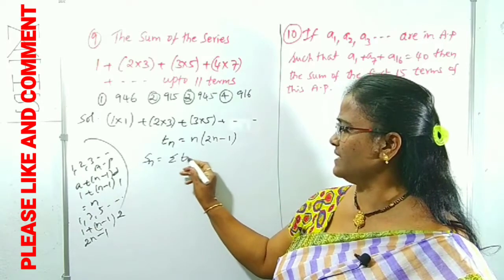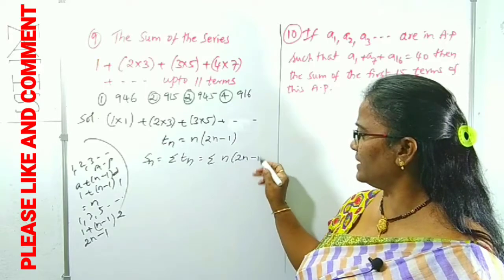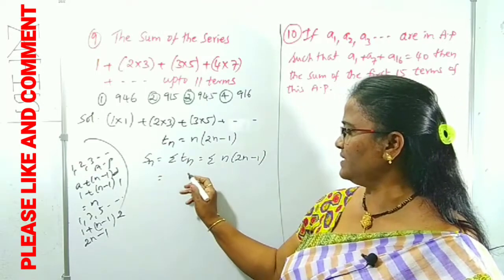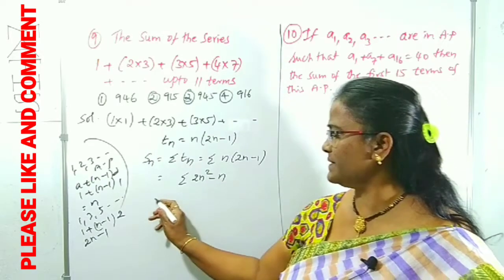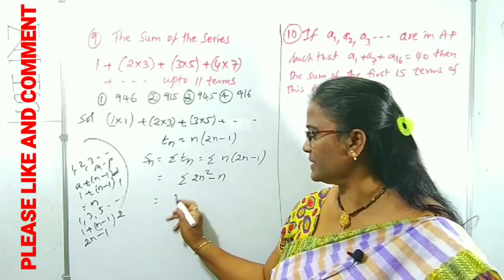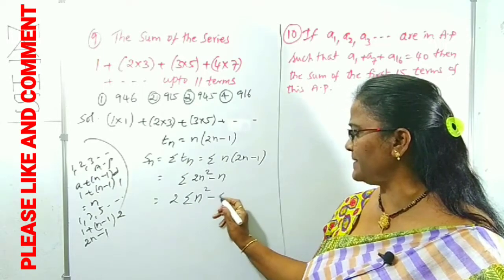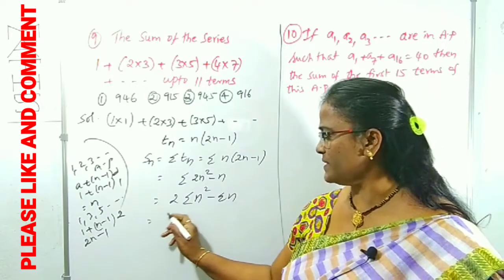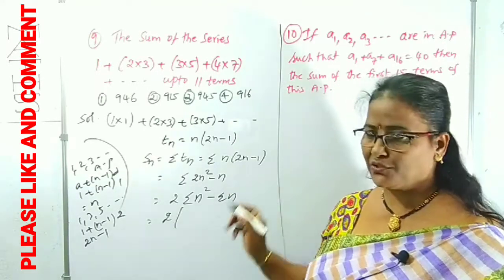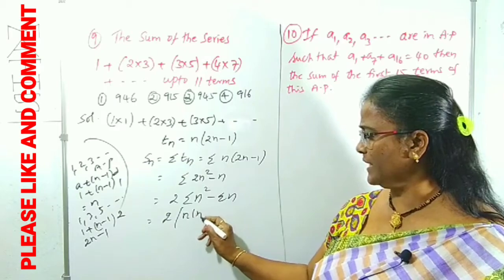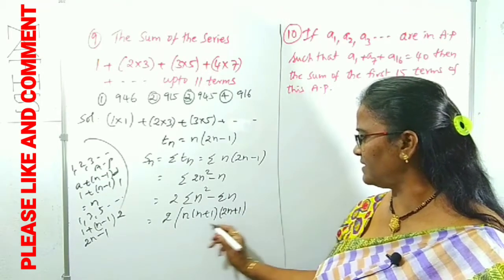The sum Tn is sigma n of 2n minus 1, right? That is, we can write sigma of 2n square minus n. By the separation of sigmas, this is 2 times sigma n square minus sigma n. What is the sum of the squares of n natural numbers? Yes, already I used that: n into n plus 1 into 2n plus 1 by 6.